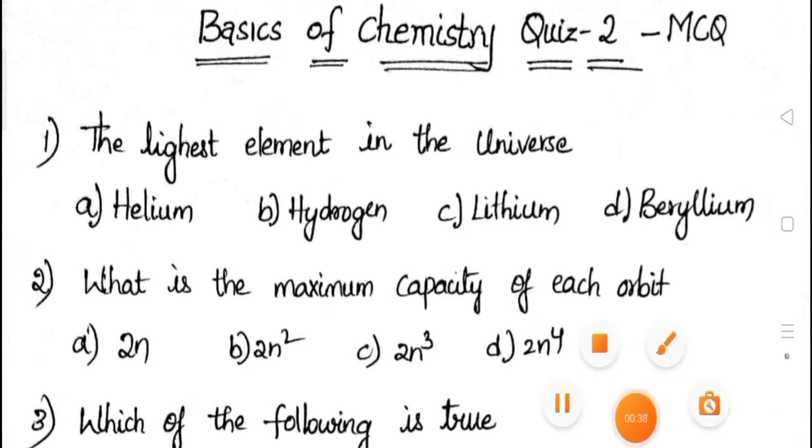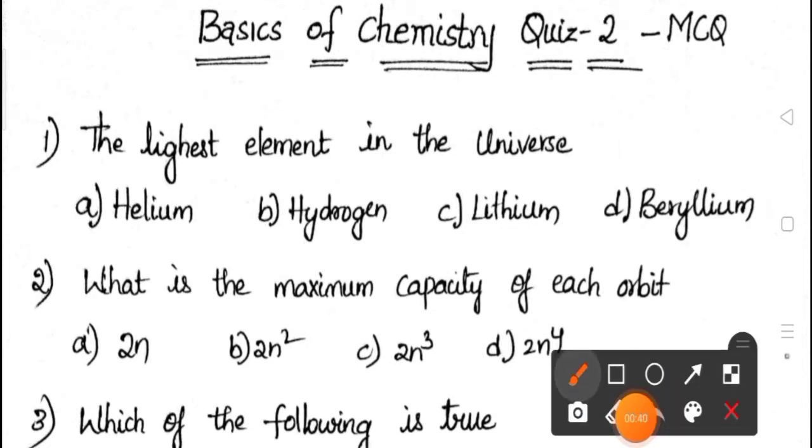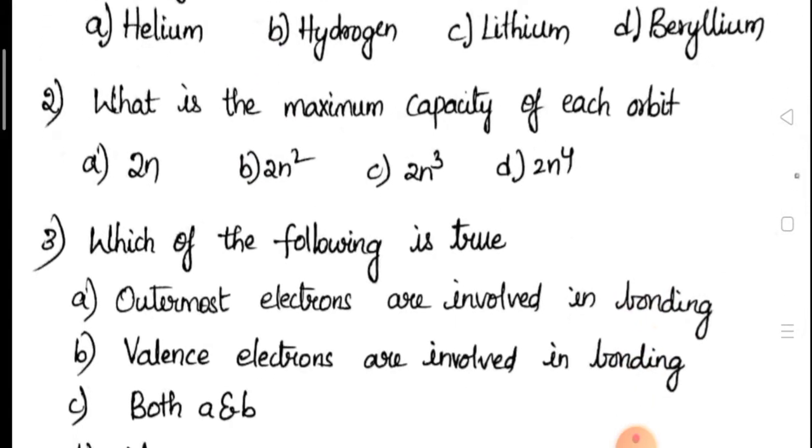First question: the lightest element in the universe. Very easy question. The lightest element, the first element, that is hydrogen. Second question: what is the maximum capacity of each orbit? Maximum capacity in the sense number of electrons. I already told you that. So the correct answer for this question is 2n square. It is given by the formula 2n square.